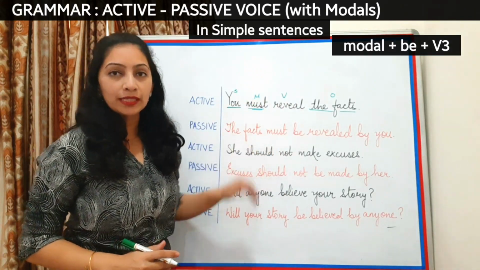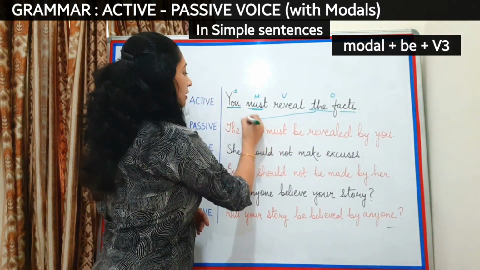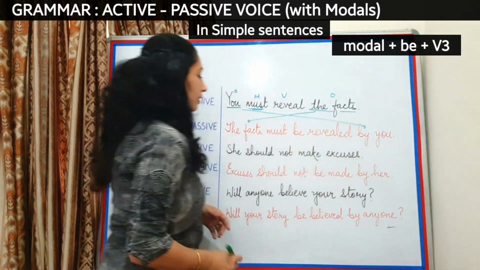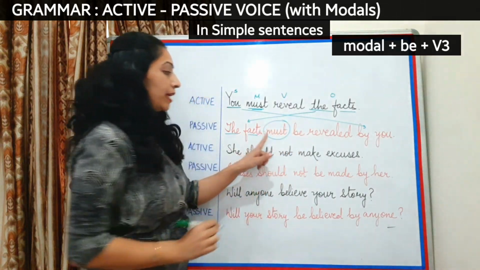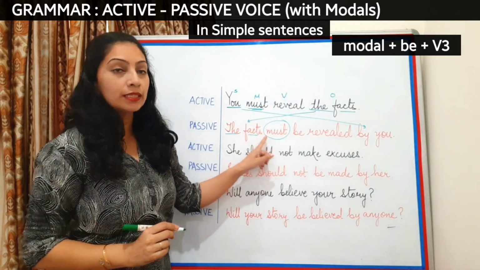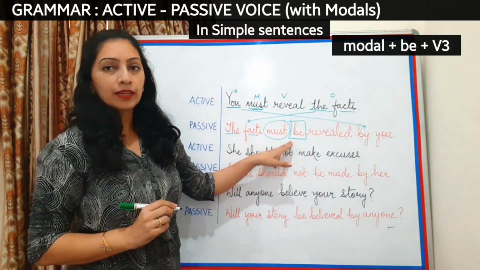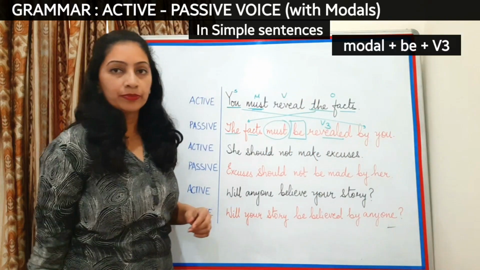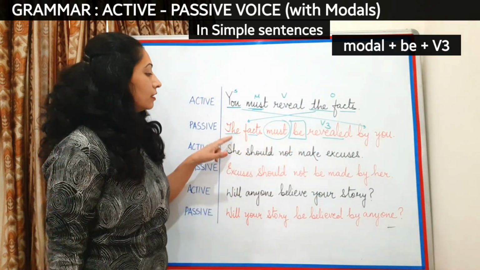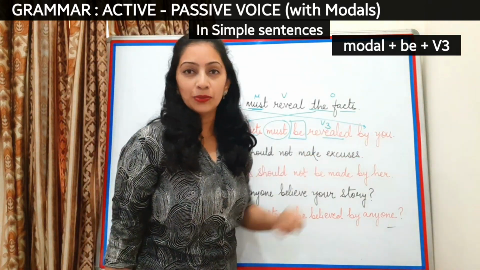When we change it into passive voice, let's see what changes we are going to make. We'll take the object here and the subject there. So it becomes the facts must. I have not made any changes to the modal, but I have added another word with it, which is be, and the main verb will be in the V3 form. So now my passive becomes the facts must be revealed by you.